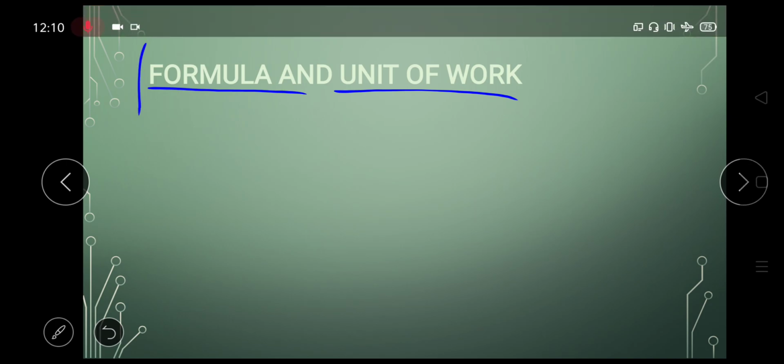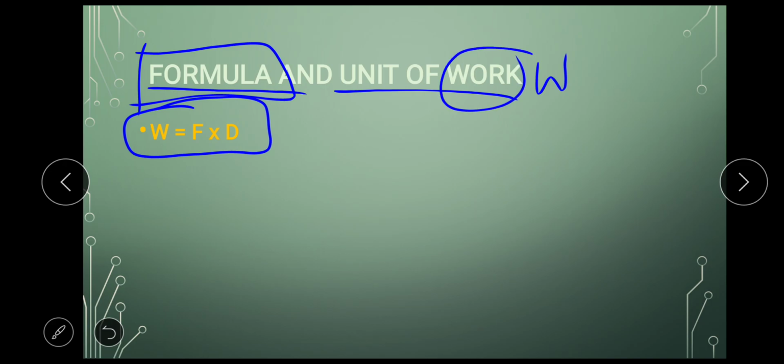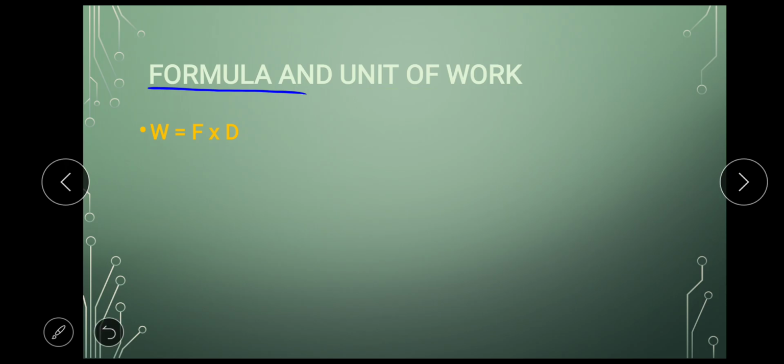So the formula of work is based on the concept. What was the concept? Work depends on 2 things. It depends on force and it depends on distance. So the formula is W = F × D, where capital W is the symbol of work, F stands for force, and capital D stands for distance moved by the object. So this is the formula of work. Why is this formula important? Because we have numericals based on this formula.